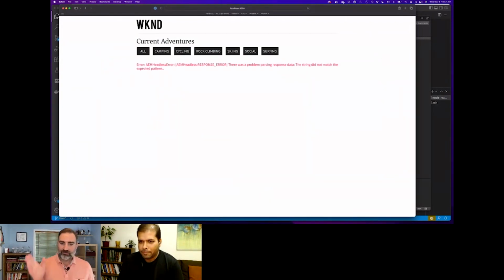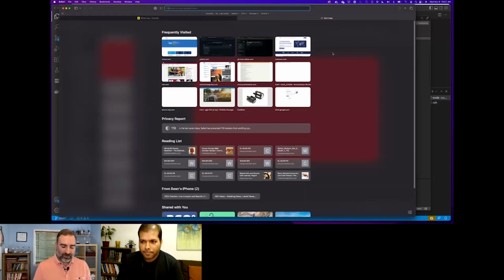Yes. Okay, that error is expected. So I'm going to use the WKND demo app. But what I've actually done is I've deleted all of the data out of it that makes the app run, right? And so I'm going to use those APIs to migrate in the data to get the app running again.